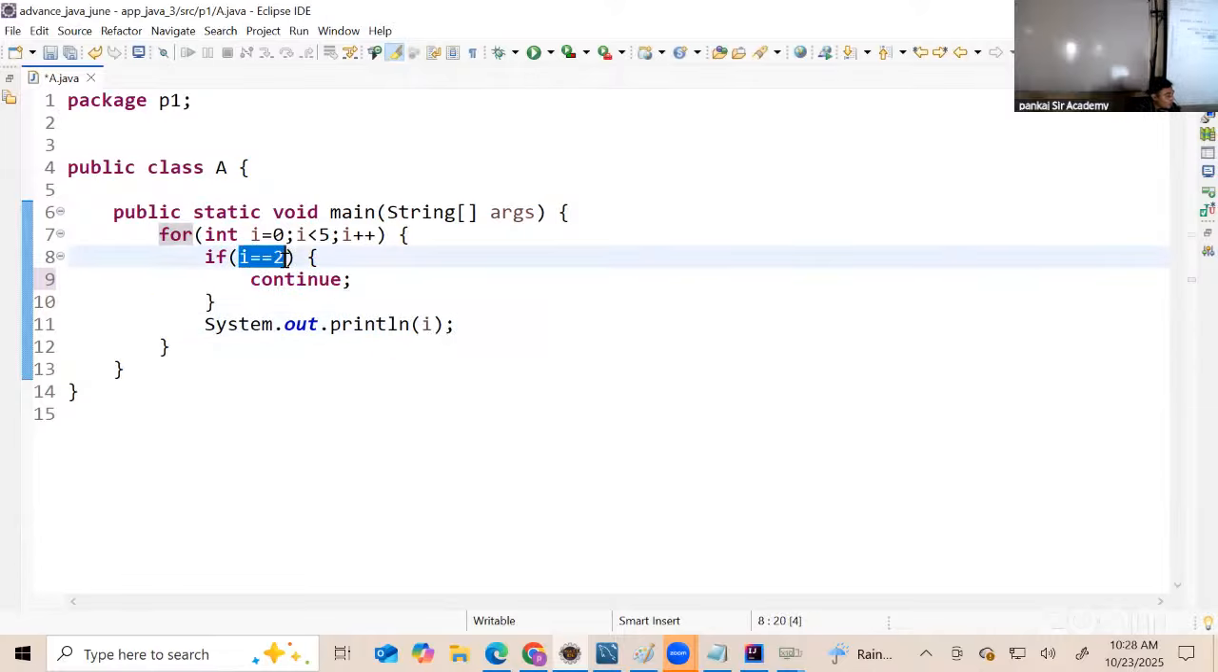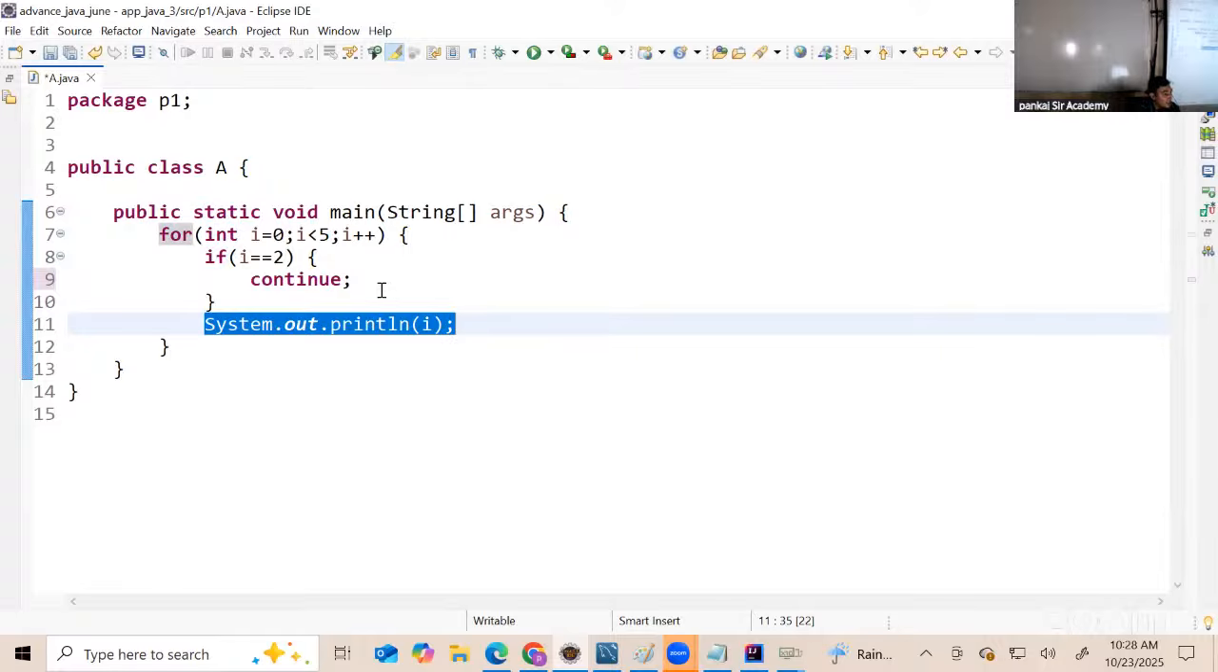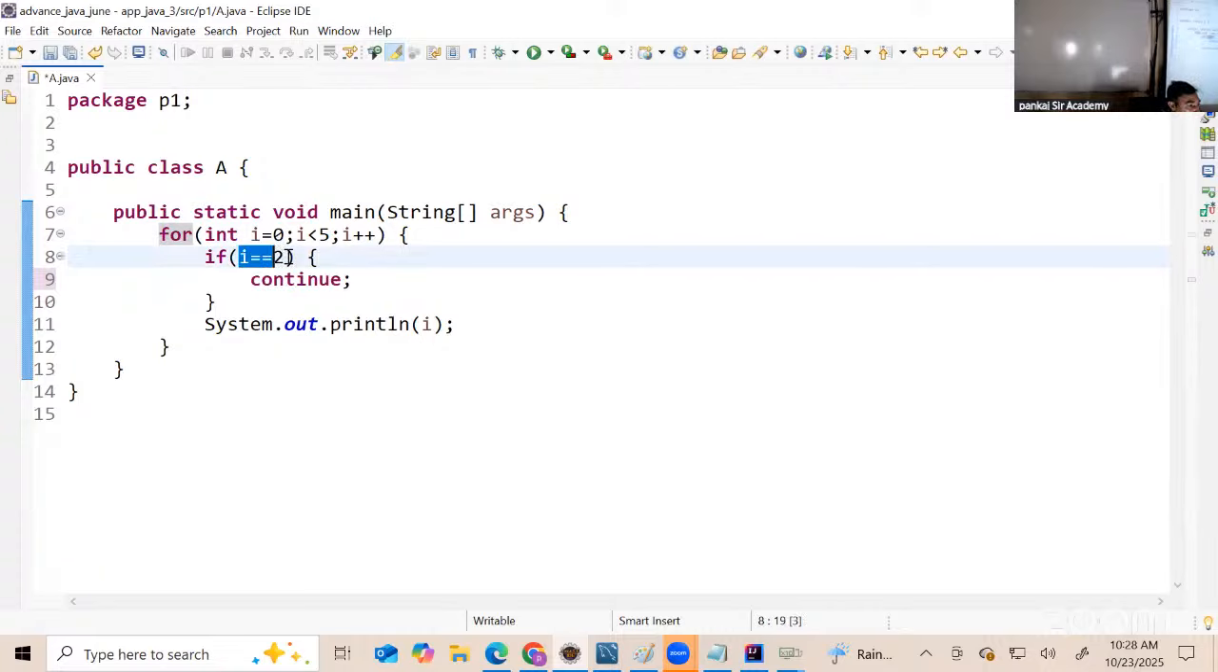But when the value of i is 2, continue will run. Now when continue runs, from line 9 it will go back to line 7. Which means this SOP will not run. It will not print 2. Instead of printing 2, continue will just take you back to line 7. And now the value of i will become 3. This is false, so earlier it printed 0, 1, now it is printing 3. Now the value of i will become 4. False. It will print 4. Value of i 5. The condition itself is false. The for loop has to stop, because the loop will run 0 to 4. Run this and see.